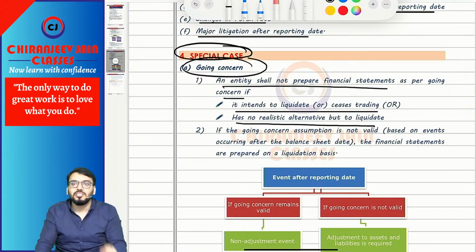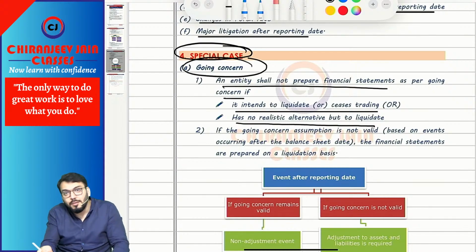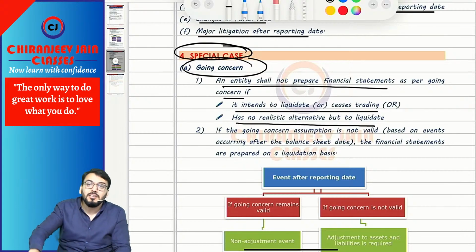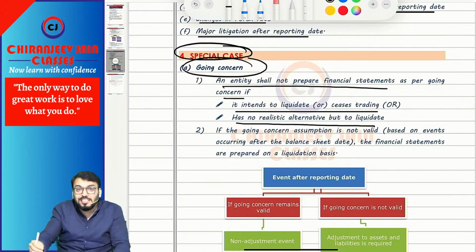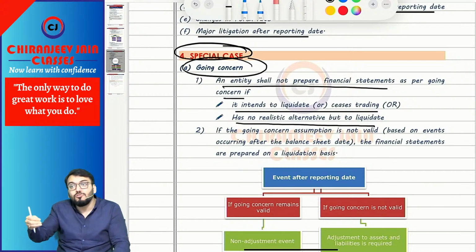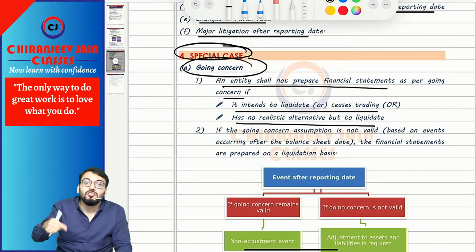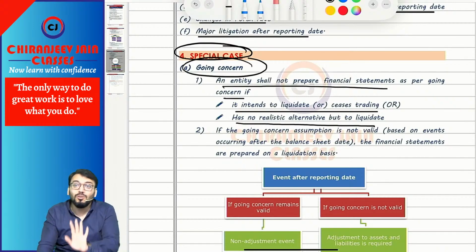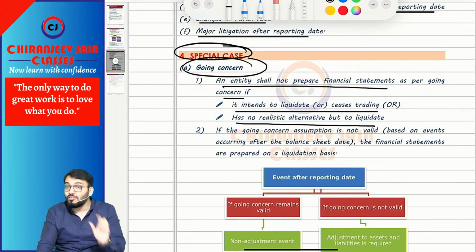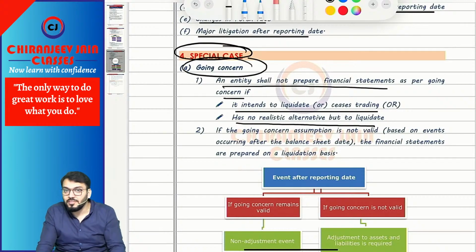So what AS 4 says is that if after the balance sheet date, before approval of the financial statements, some event occurs which indicates that the entity has become non-going concern, then the financial statements will be redrafted based on what? Non-going concern. Even though there was no condition of liquidation on the balance sheet date. So this becomes an exception to the general rule.